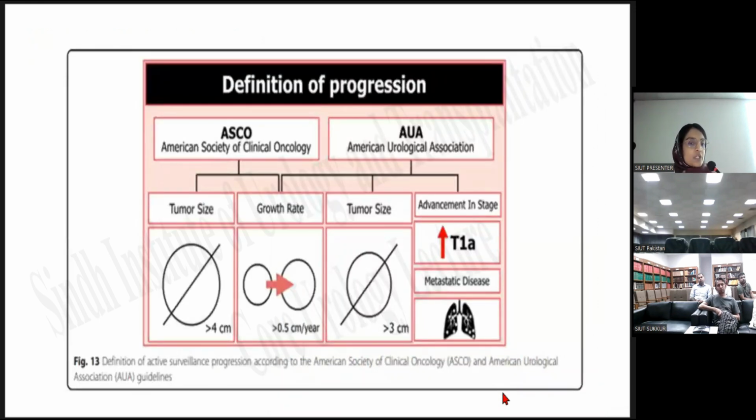Now the definition of progression. According to the ASCO guidelines, when the tumor size becomes greater than 4 centimeter and the growth rate is greater than 0.5 centimeter per year, it comes under the category of progression and the patient moves out of active surveillance. According to the AUA guidelines, when the growth rate becomes greater than 0.5 centimeter and the tumor size becomes greater than 3 centimeter, or when the CT scan imaging on surveillance shows metastatic disease, it comes under the category of progression.